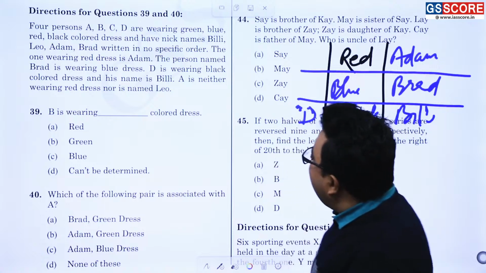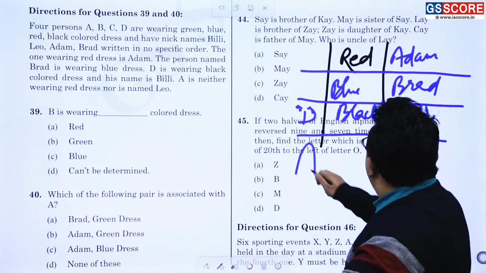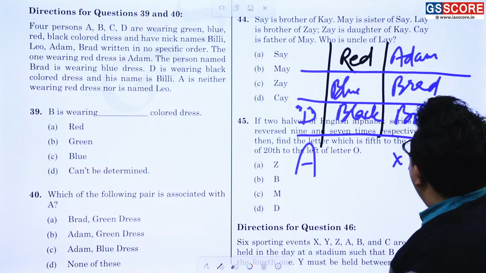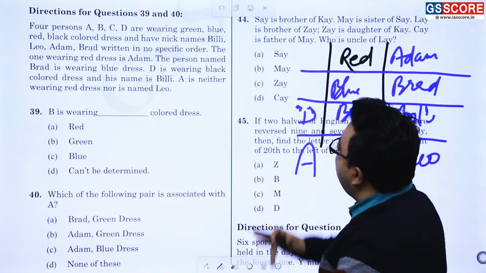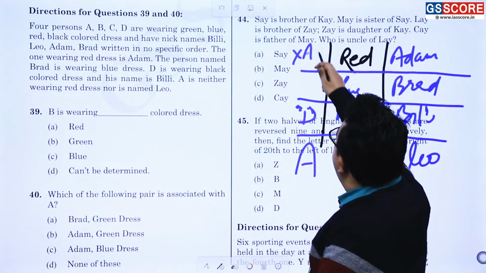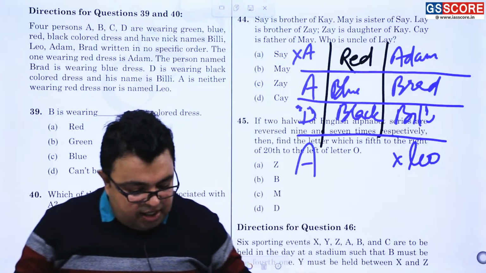A is neither wearing the red dress nor is named Leo. A का नाम लियो नहीं है. All right, तो लियो है. A इनमें से कोई एक होगा. And A is not wearing the red dress, it means this is not A. So where should A be? A should be here. A, blue, Brad. Am I correct or not?